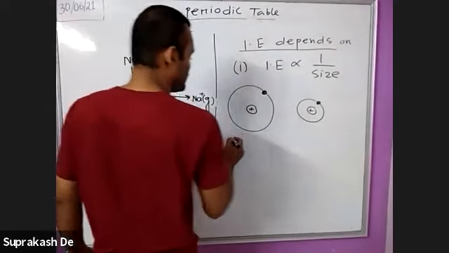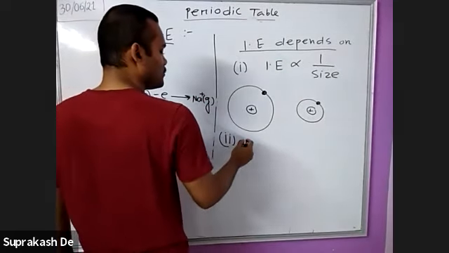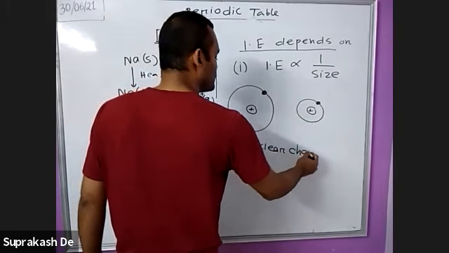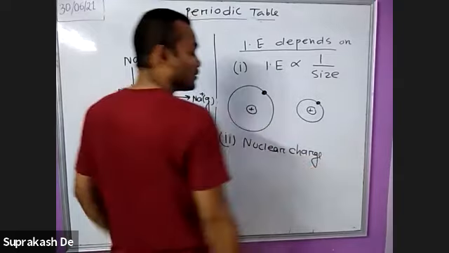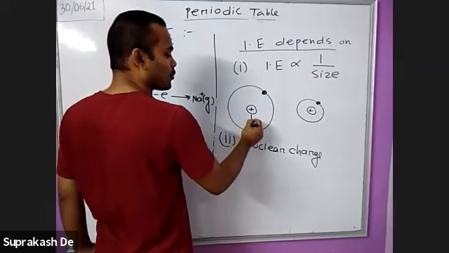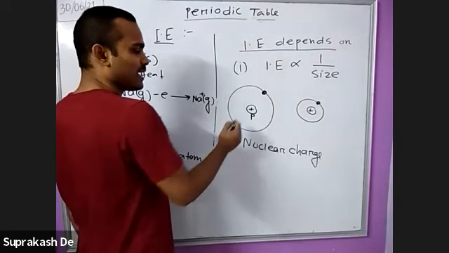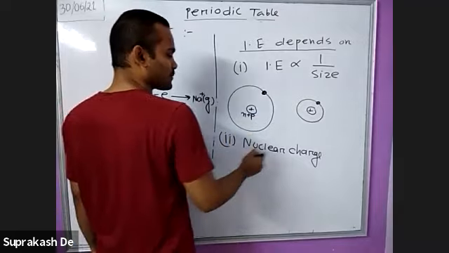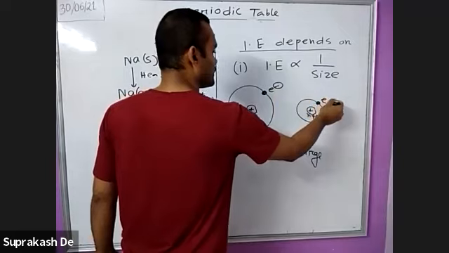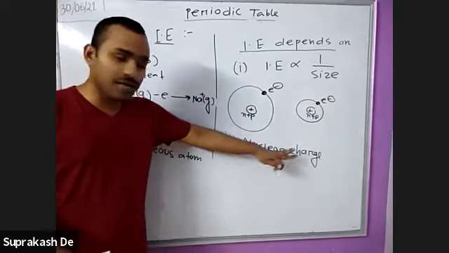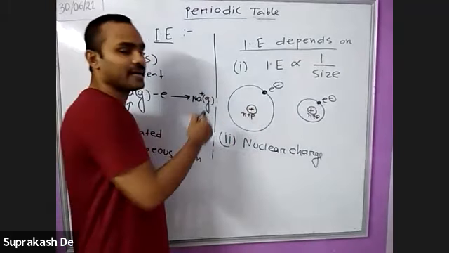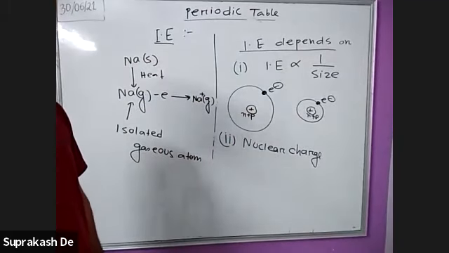The second point is nuclear charge. What is nuclear charge? Nuclear charge means the number of protons present in the nucleus. We know that the nucleus has neutrons plus protons, and the outermost electron is there. If the nuclear charge is greater, that means the proton number is greater, and then the force of attraction is also greater.